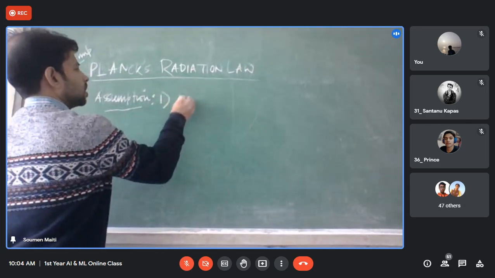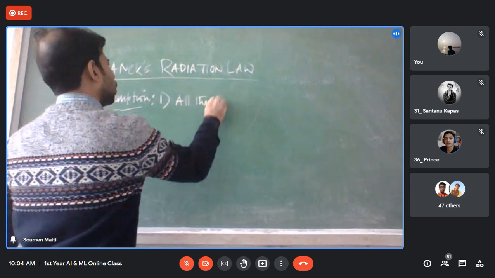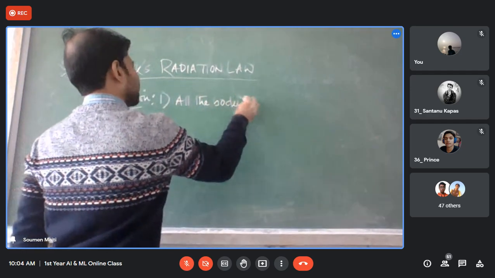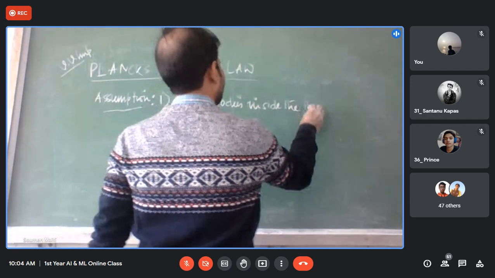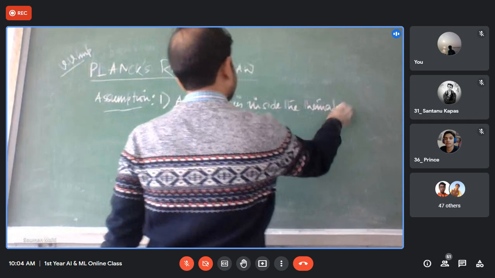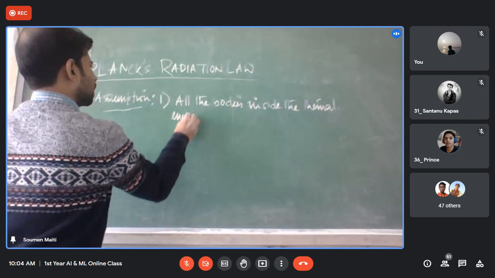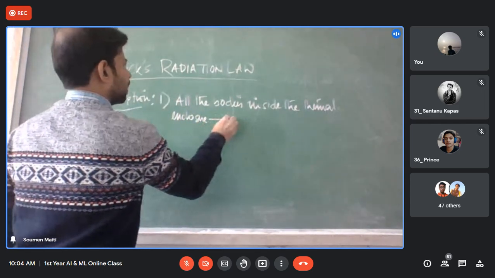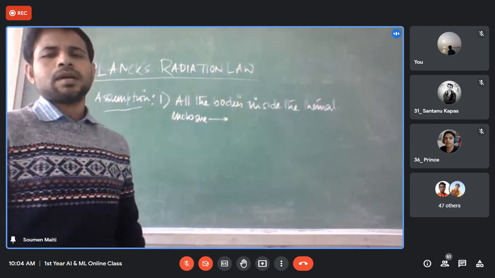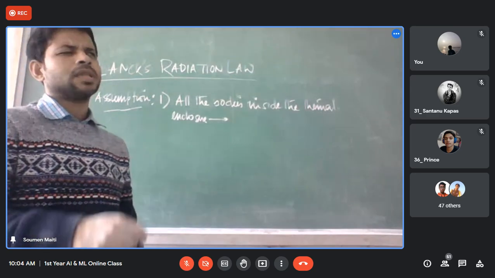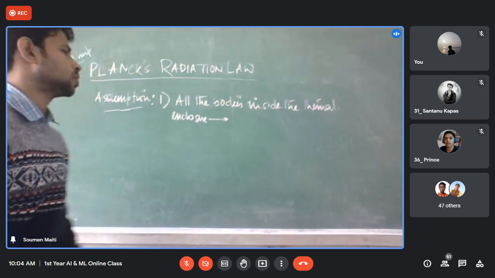Number one assumption: all the bodies inside the thermal enclosure can emit black body radiation. This was very simple, and we have already discussed it.